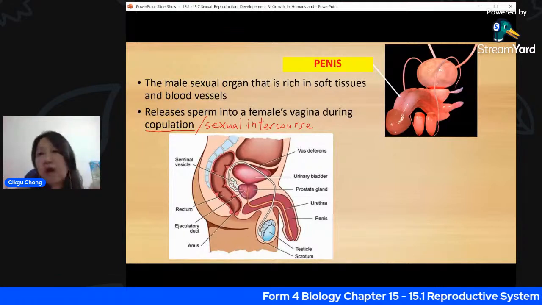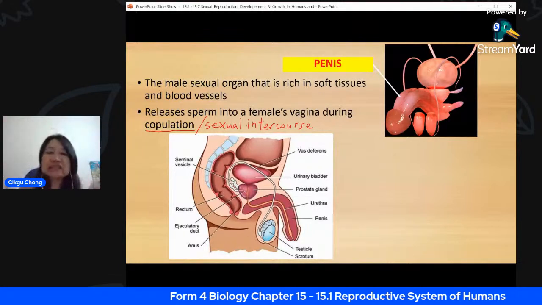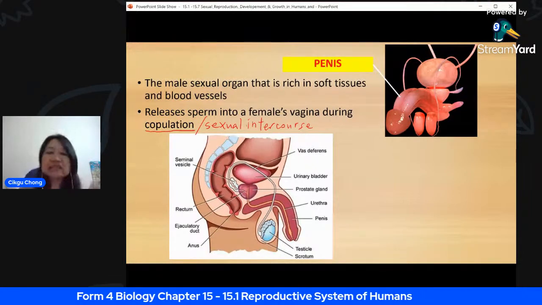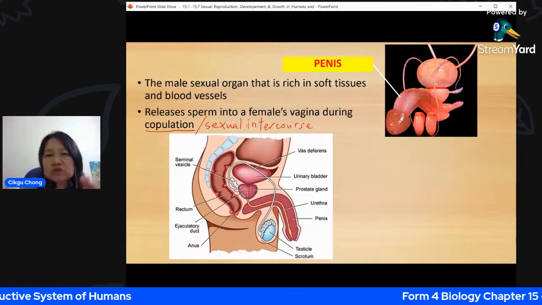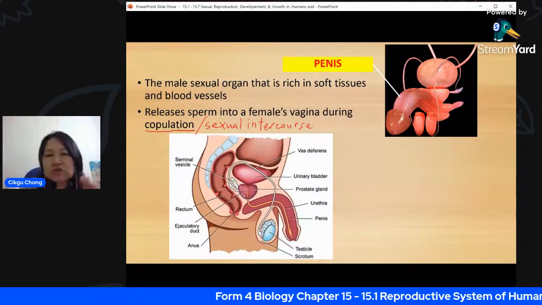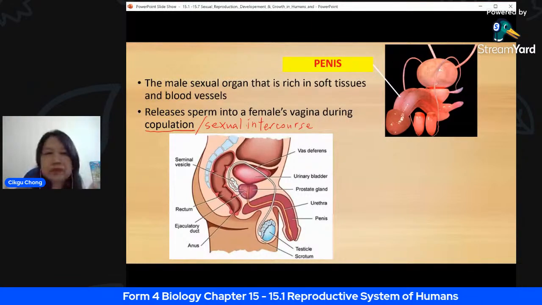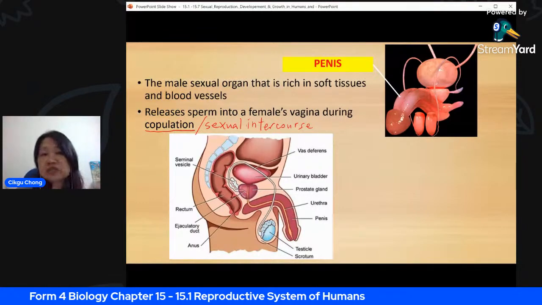Okay, lastly, we have the scrotum. Scrotum is just a piece of skin, actually. A piece of skin that is connected to your, this is the penis, right? Connected there, and it houses, or it protects, the testis inside there. It's a sac-like structure, a piece of skin here that holds and protects the testis.